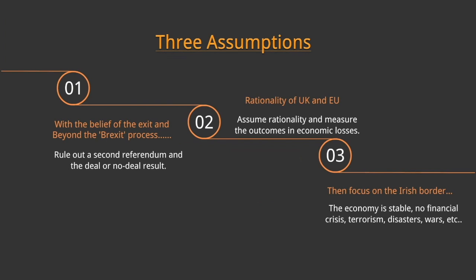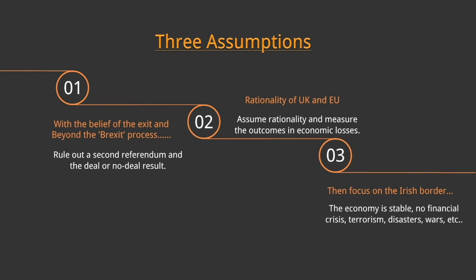First, we assume that a second referendum is not going to happen, and the UK is surely leaving the European Union. And also we jump over the complicated political negotiations about the Brexit deal to the final decisions of the strategies about the border issue. Second, as economists, we assume the players are fully rational, and we measure the outcomes in economic terms. In this game, we want to minimize the economic losses.